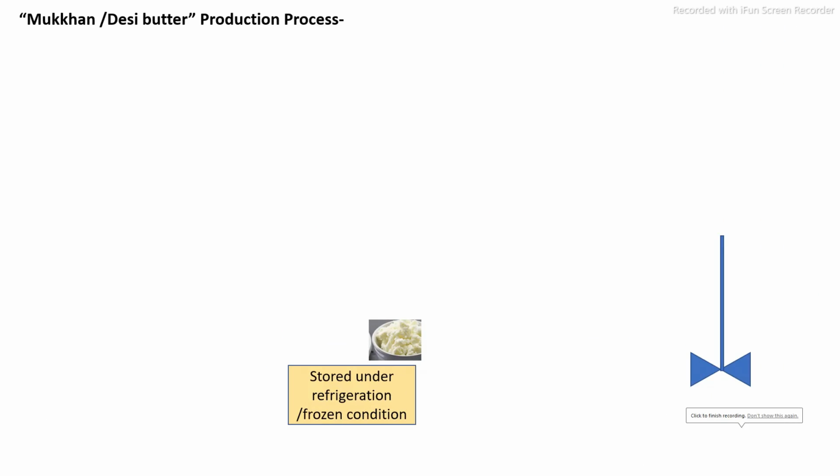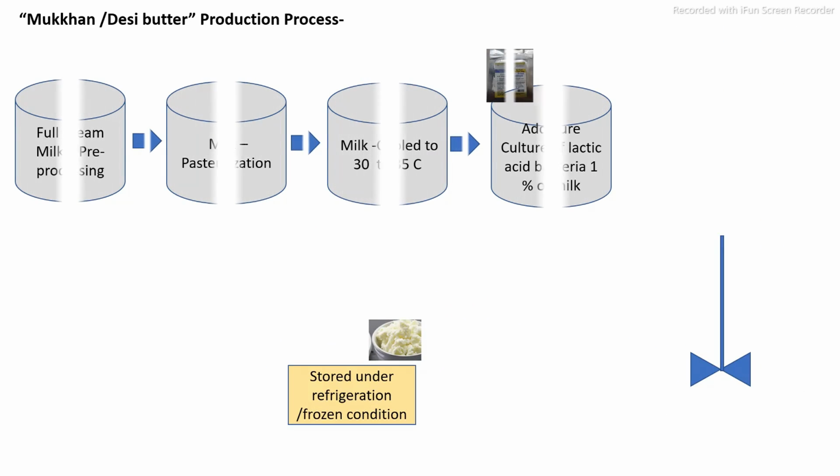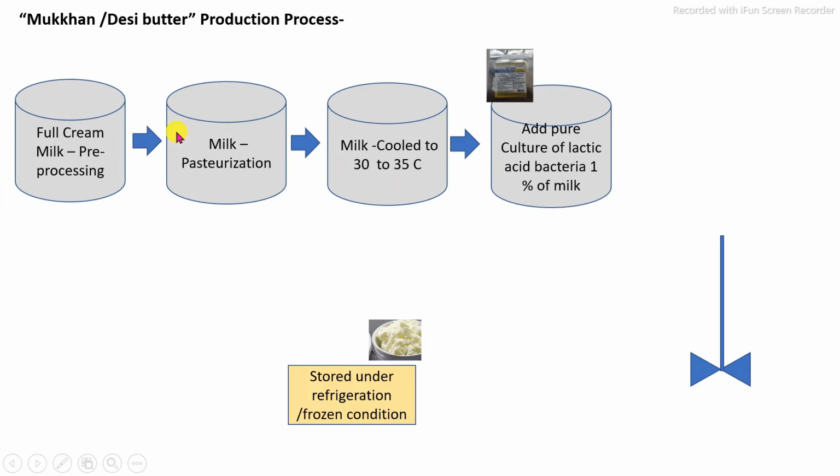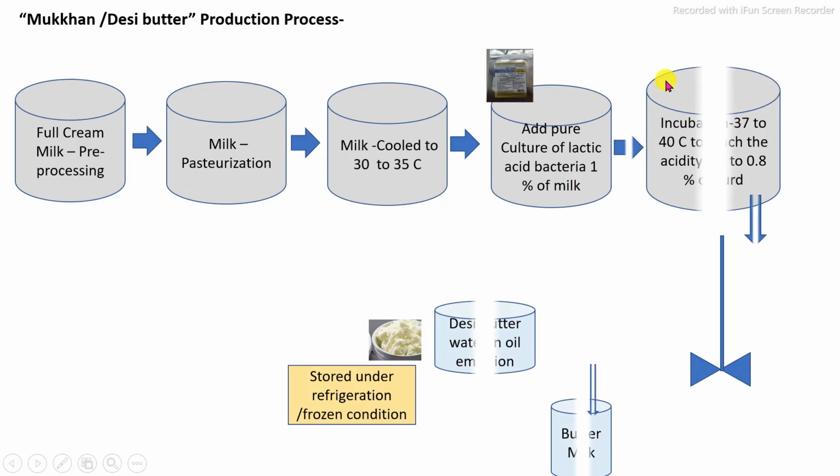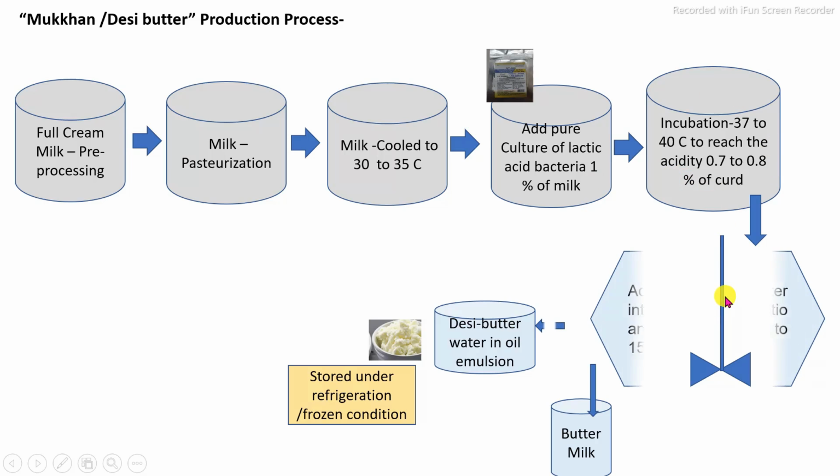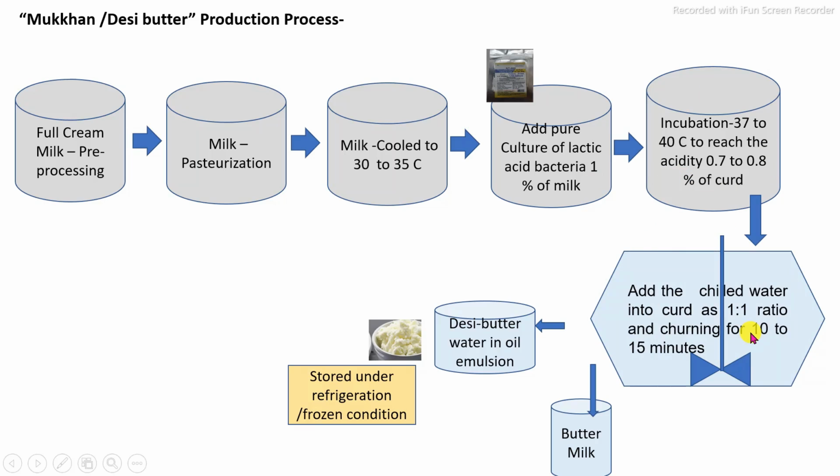Desi butter is prepared by converting milk into curd, in which mostly full cream milk is used for the preparation of the curd. This milk is first pasteurized, and after cooling, the starter culture is added and inoculated, followed by incubation to convert it into curd. That curd is added with chilled water and subjected to a high speed churning process to break the emulsion, resulting in the formation of desi butter. The buttermilk that is formed is separated, and we get the desi butter.